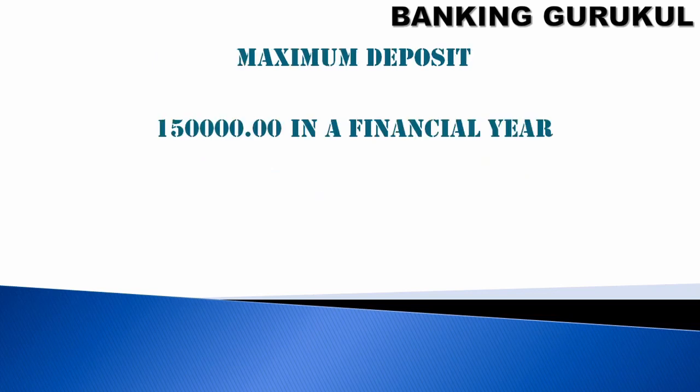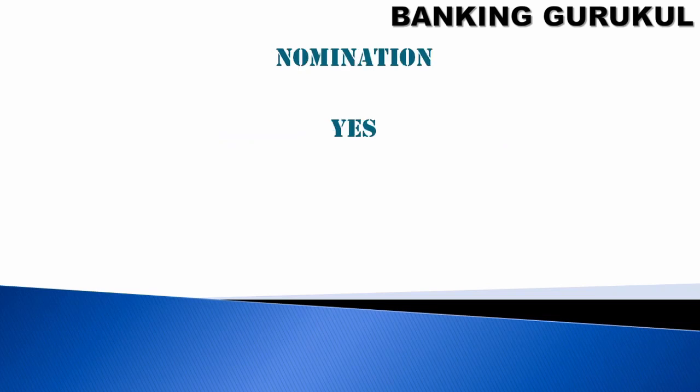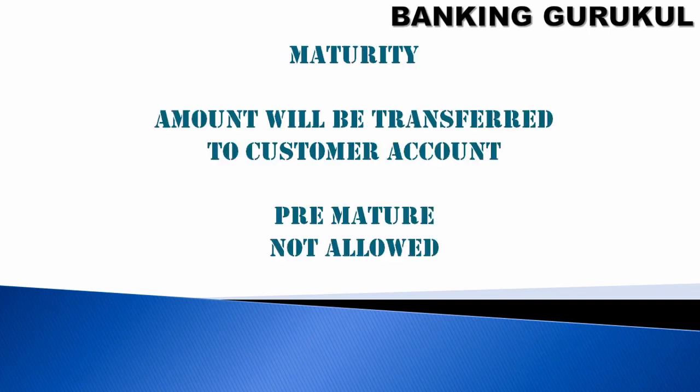What is the maximum deposit you can keep in a tax saver deposit? Because you are getting a tax exemption of 1,50,000 for a financial year, the maximum amount you can deposit in these accounts is 1,50,000. Nomination facility is available, you can nominate.